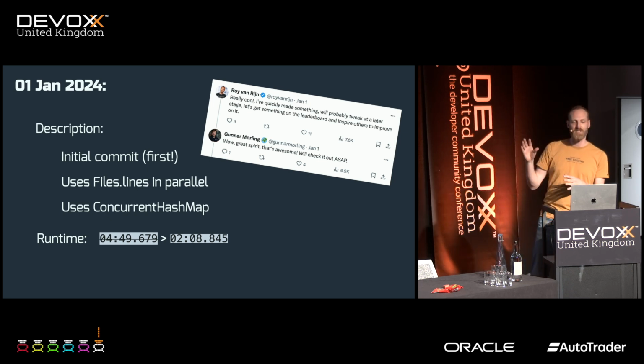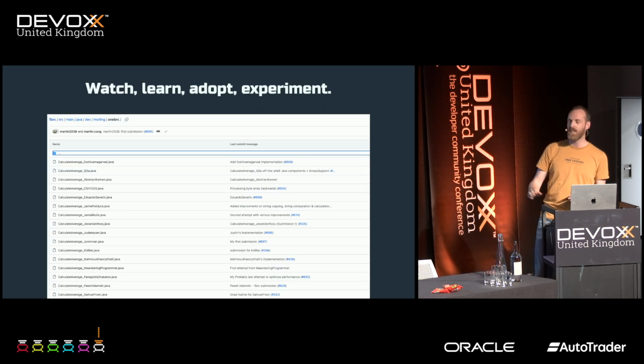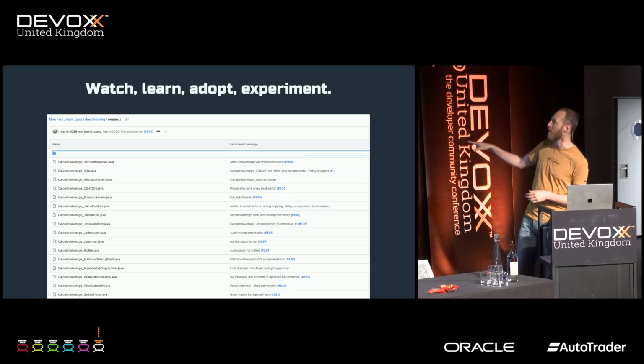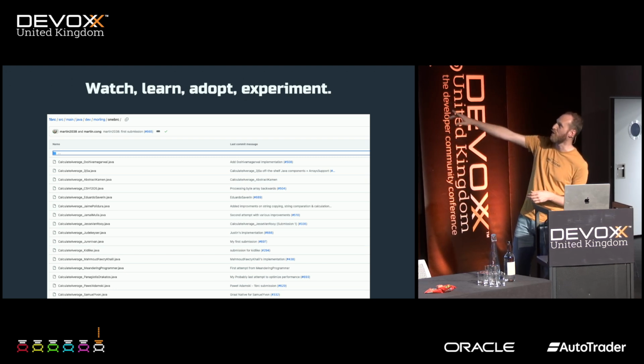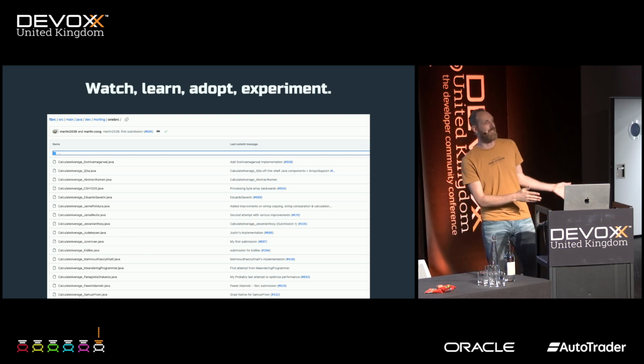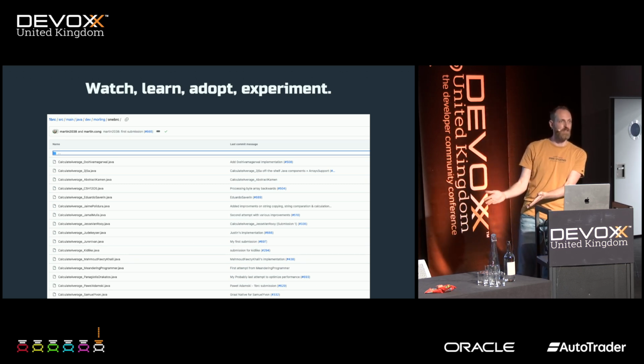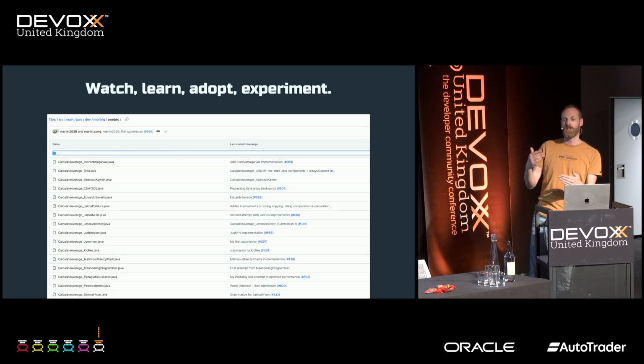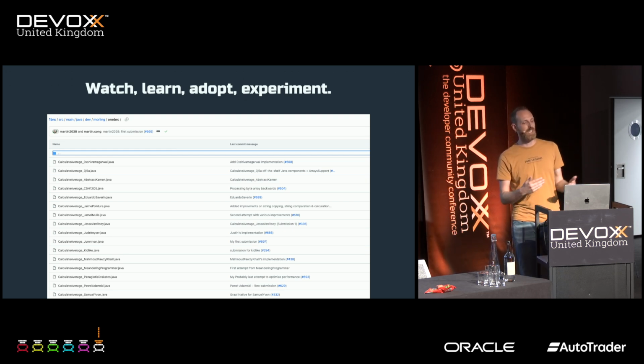And the fun thing about this entire contest is that it's open source. Everybody could see each other's pull requests. If you go to the code, which is on GitHub, you could actually see the calculate average from everybody that competed. So my tricks, I already gave them away on the 1st of January, but luckily it didn't stop there. Everybody was looking at each other's code, learning, experimenting, and adopting their own ways, which was really cool to see.